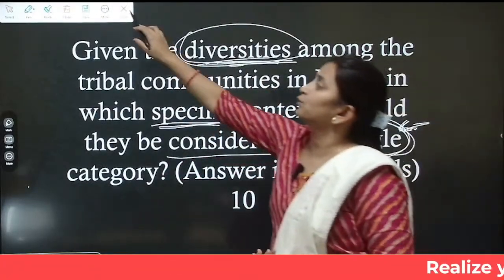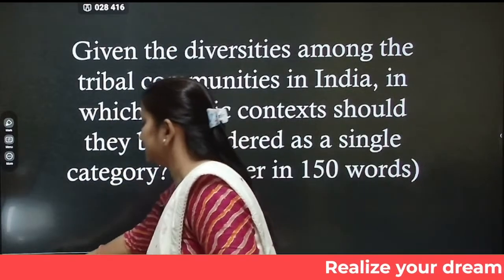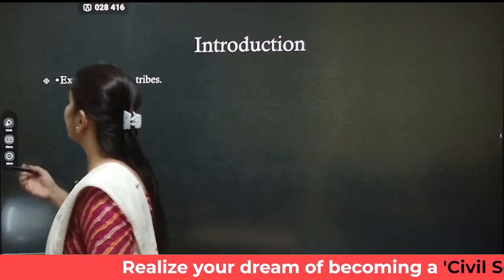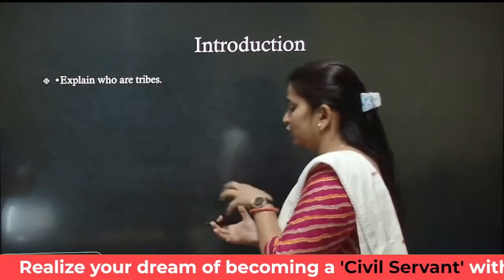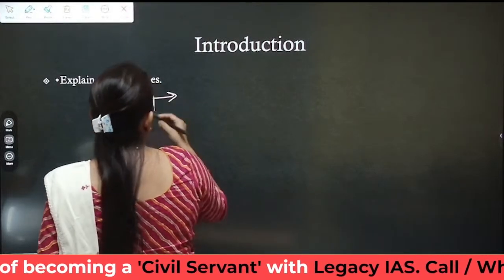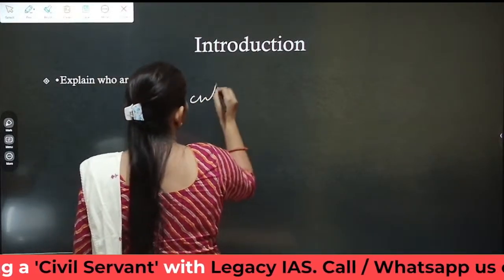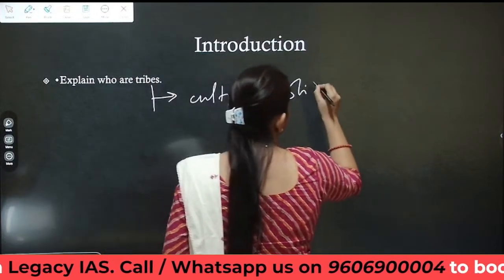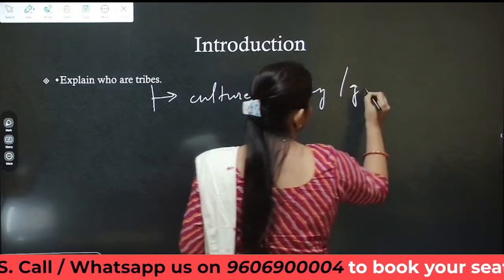So basically, what we need to do is first begin with what tribes are. Tribes are those people who are original inhabitants of a land. They have a common culture, a common polity, and usually a common geography also.